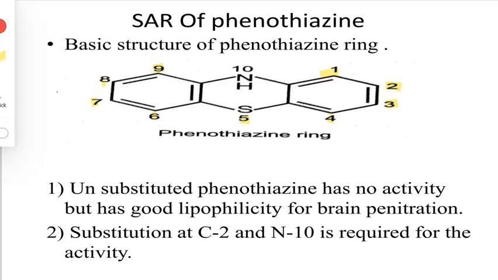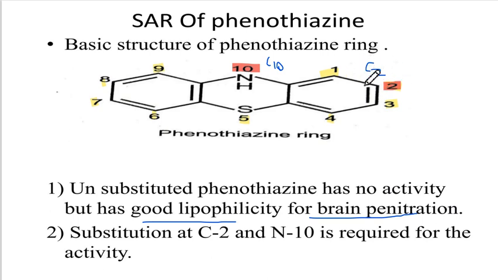Now in this, generally the substitutions are made at the 10th and the second position, that is the carbon 2 and the carbon 10 position. Now this is the unsubstituted phenothiazine, so it has no activity but has good lipophilicity for brain penetration, and substitution at C2 and C10 is generally required for the activity.